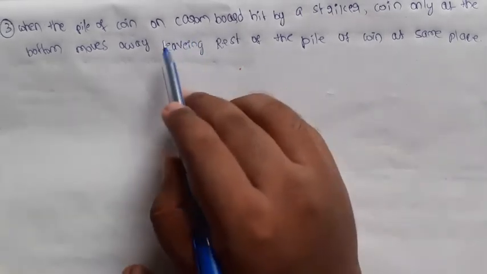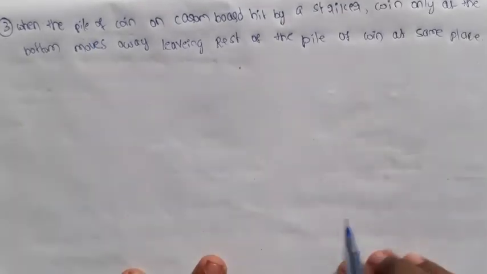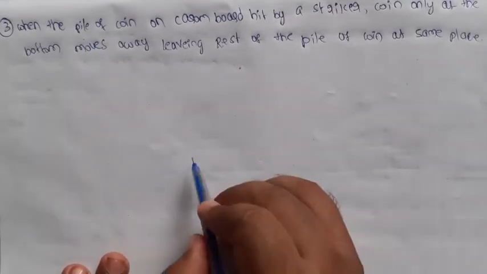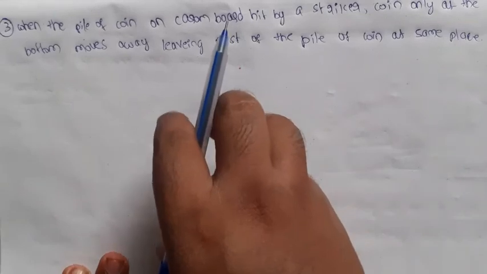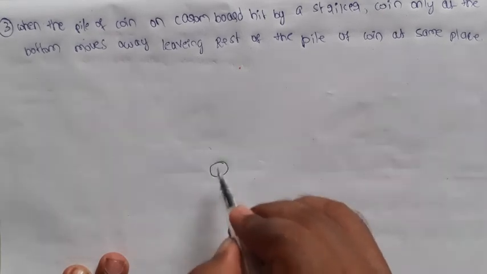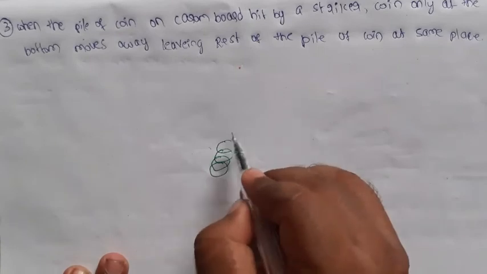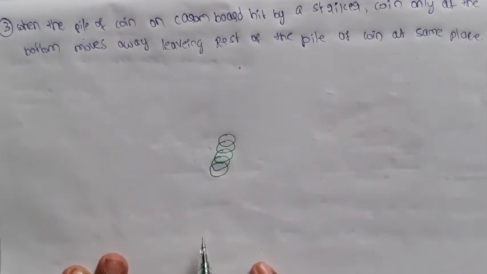Here I am taking a pile of coins. A pile of coins means we place carom board coins one by one like this: the first coin, second coin, third coin, fourth coin, fifth coin, like this.